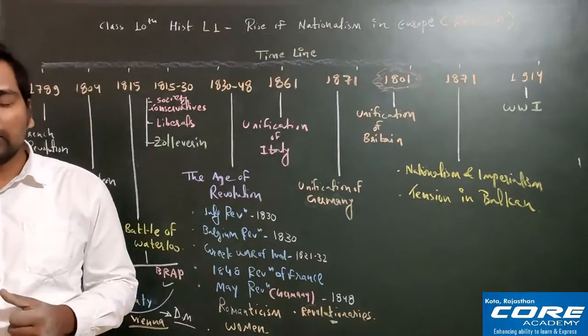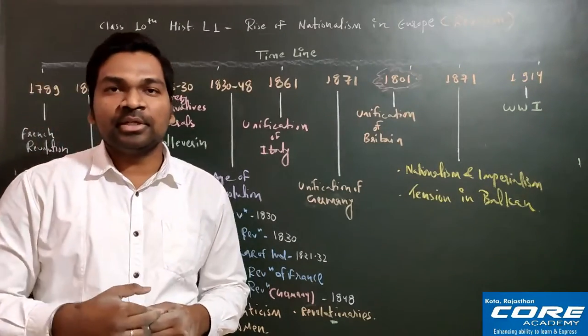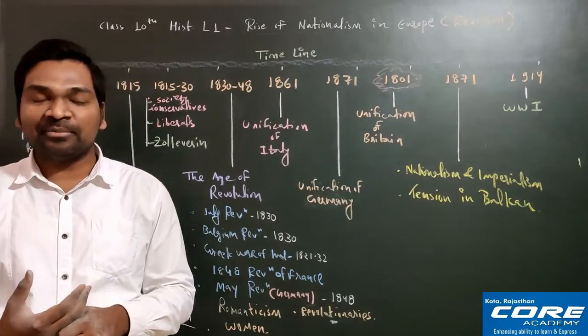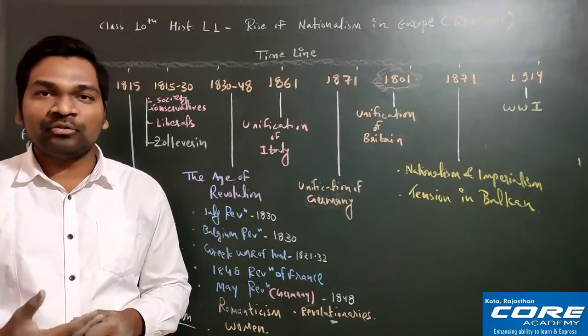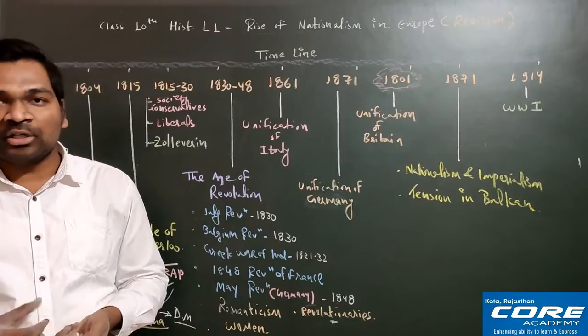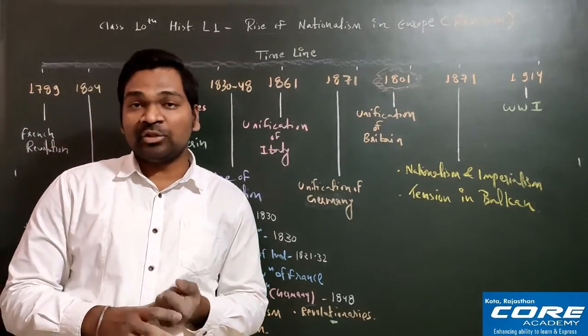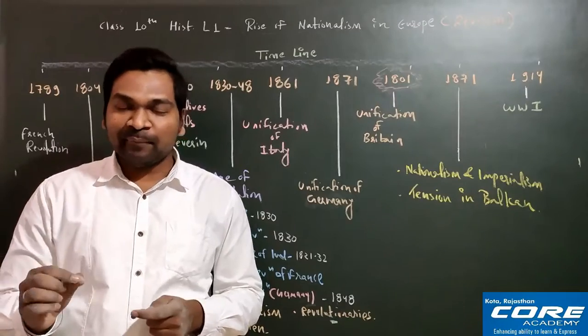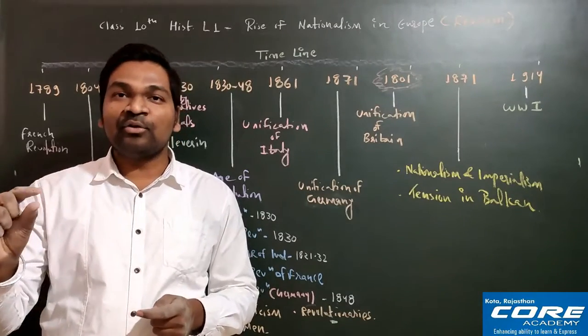And the fourth one is, the winning countries will get some particular territories as they have won the battle. So for example, Russia has got the part of Poland, Prussia has got the part of Saxony, as well as Austria has got the part of North Italy. So remember, once again I'm repeating, Austria has got the part of North Italy.